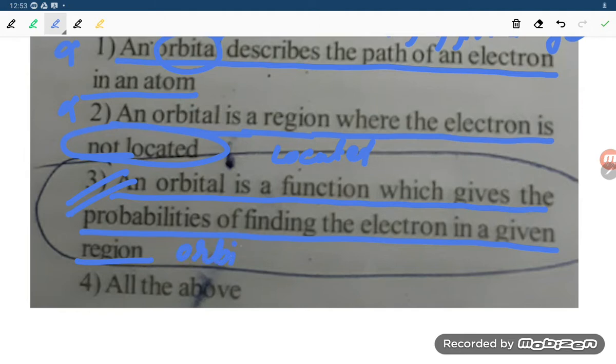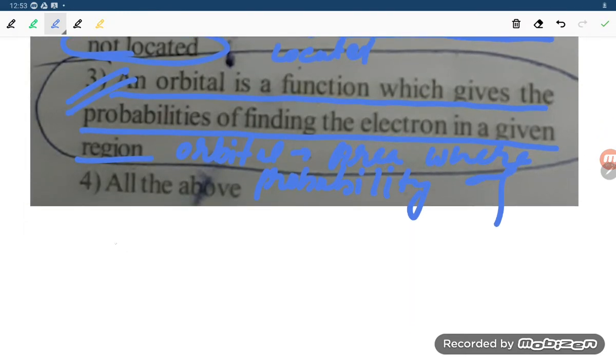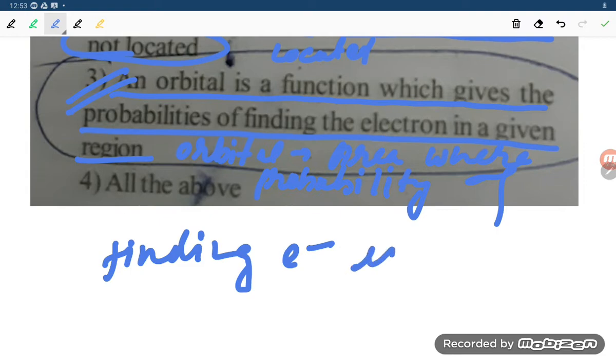So if you are writing orbital, you can write: area where the probability of finding the electron is maximum. So that you can understand the meaning of the orbital.